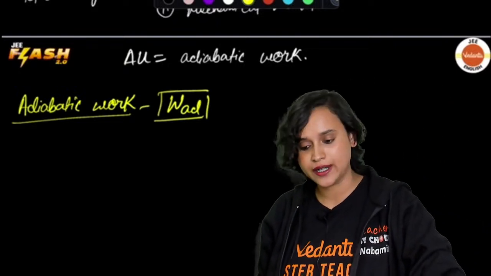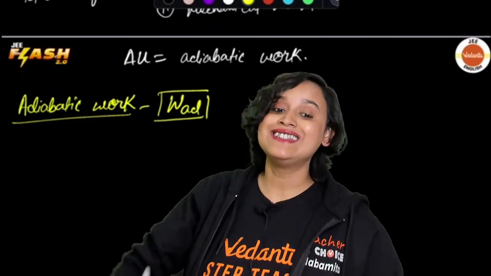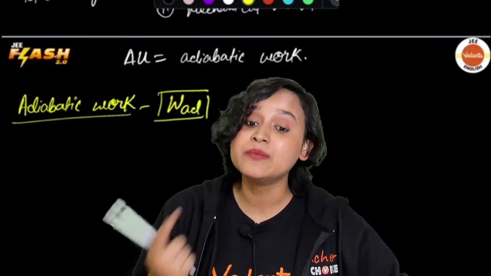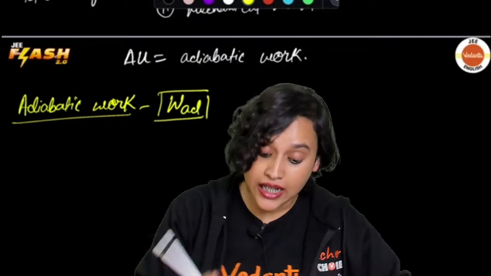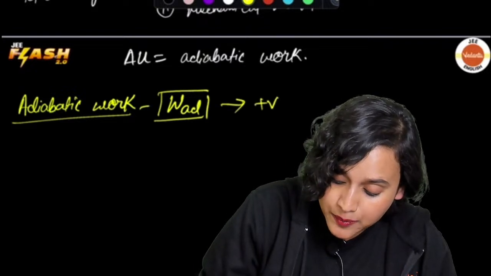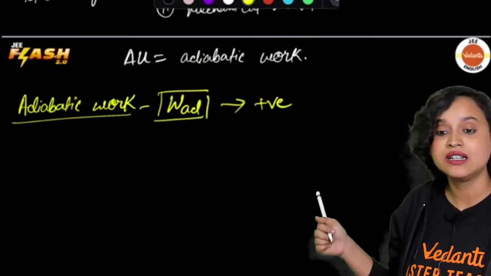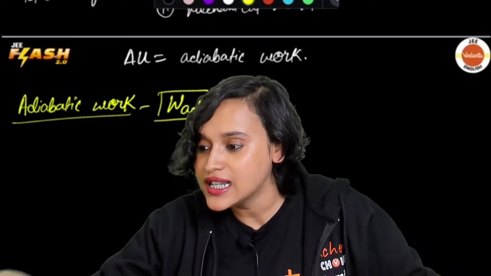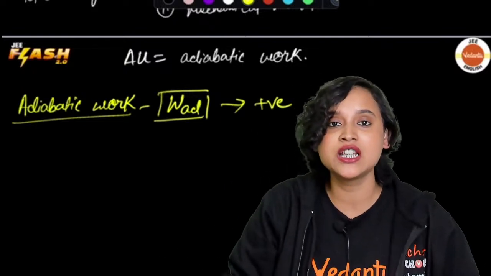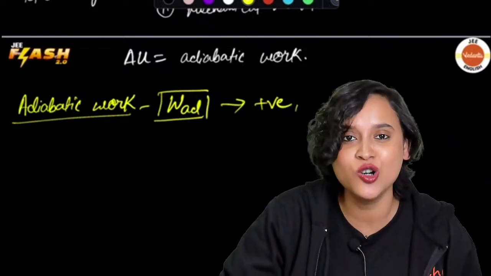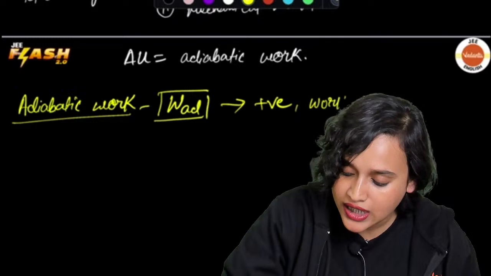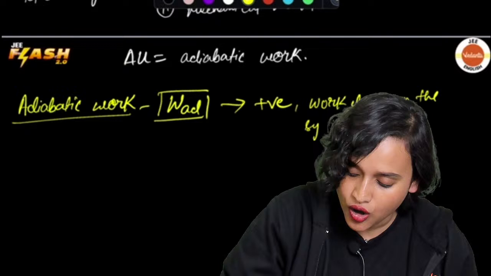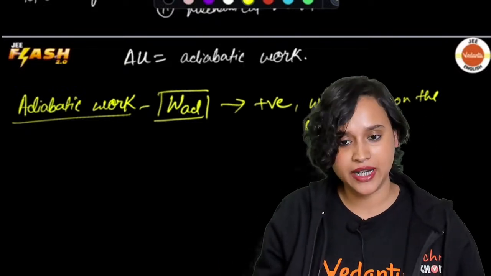Yes. All right. Now, if by chance this adiabatic work is positive, what does it mean? If this work done is positive, then what does this mean? Somebody told me that, ma'am, that is because work is done on the system. Very good. That means that work is done on the system. Am I right?